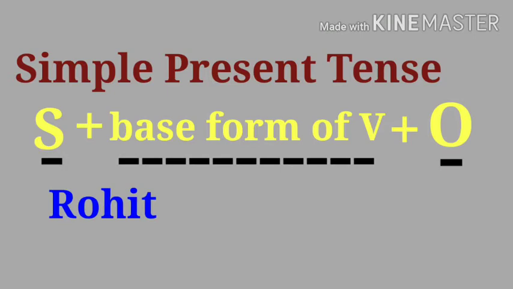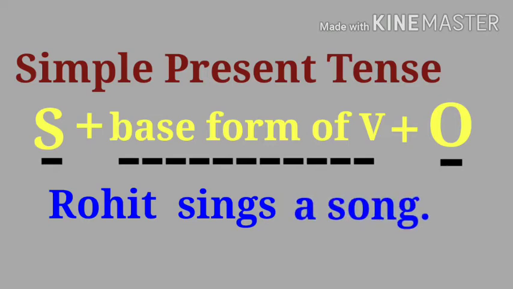So Rohit is a third person singular noun, so we have to attach s or es at the end of the verb. And what is the base form? Sing. So here we have to use sings. So what is the sentence? Rohit sings a song. It is in simple present tense.